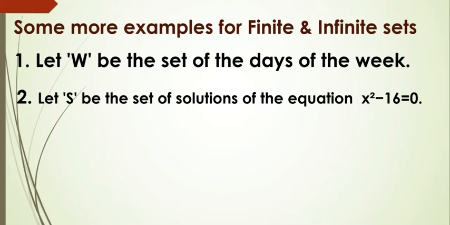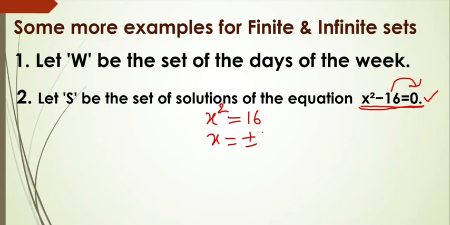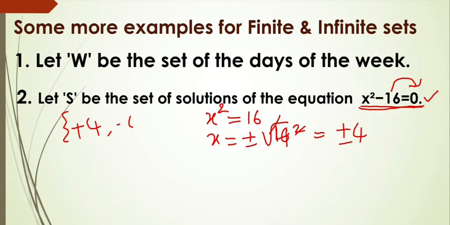Let S be the set of solutions of the equation x square minus 16 is equal to 0. We know the solution for this equation: x square minus 16, when moved to the right side, becomes plus 16. So, x is equal to plus or minus root 16. 16 can be written as 4 square, so the square root will get cancelled. We get plus or minus 4. So, there are two elements in this set, that is plus 4 and minus 4. So, clearly we can say that this is also a finite set.